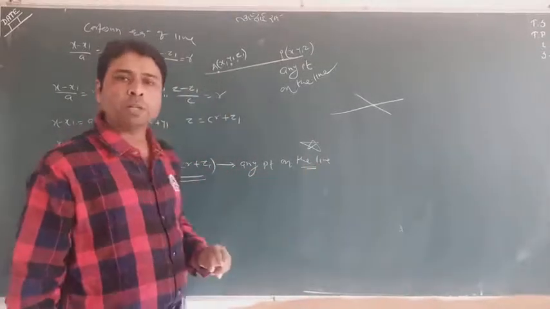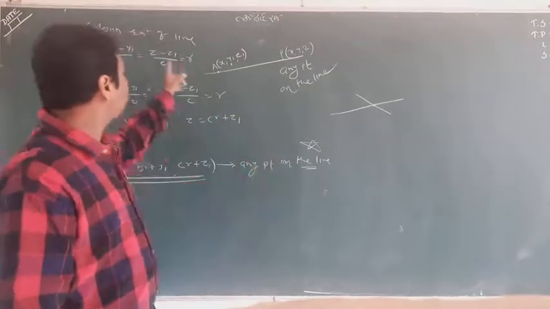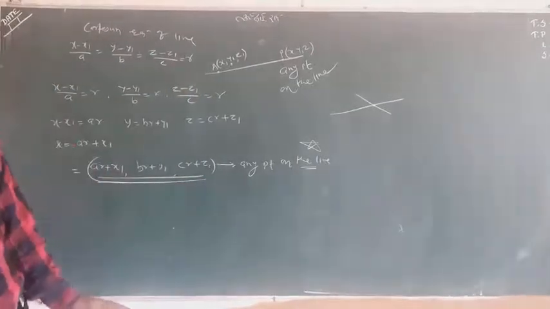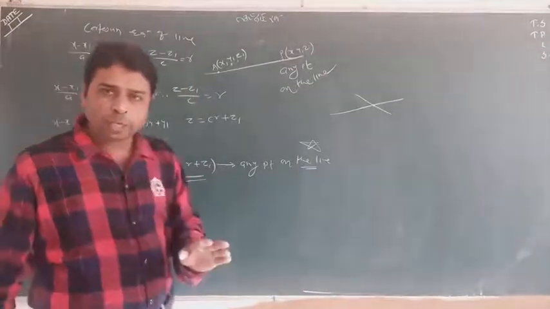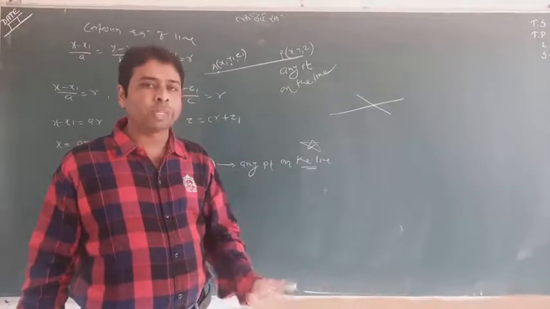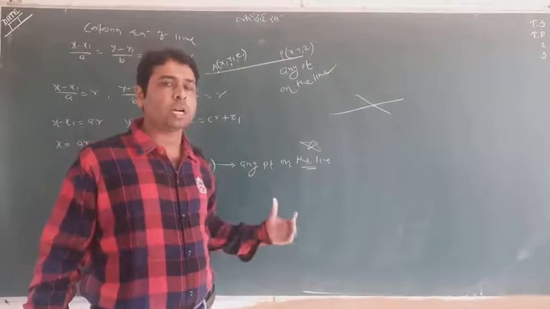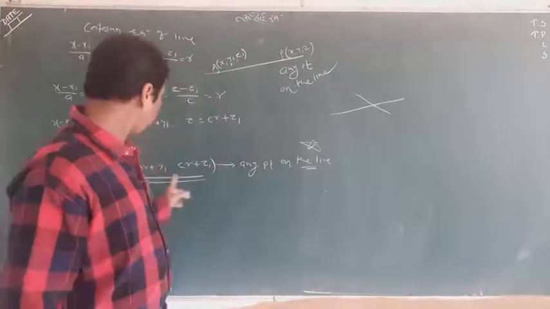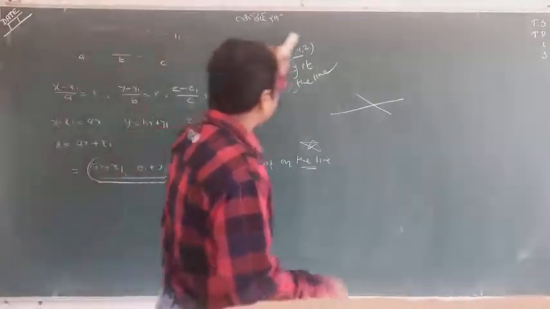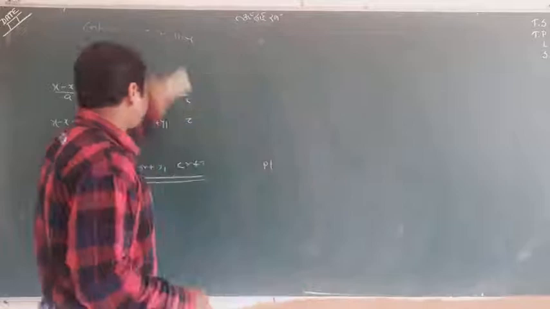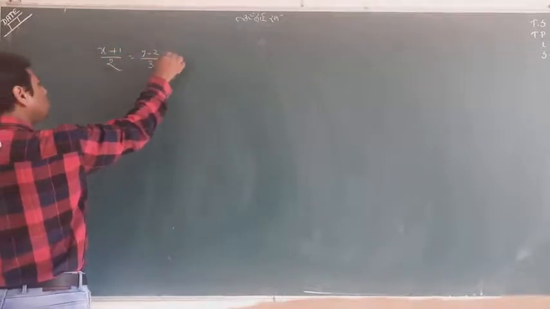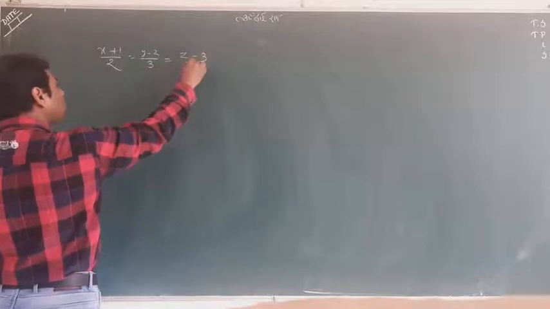So whenever you need to find any point on the line, you will take the line equal to R and get your answer this way. Hope, students, you are getting it. Further, I will tell you more, don't worry about this, but you must know the initialization, how to start your question. This is the beginning. So whenever you need any point on the line, you will take it equal to R and get your point like that. I can take an example for you. Suppose I write here x plus 1 upon 2, y minus 2 upon 3, z minus 3 upon 4. This is the line.